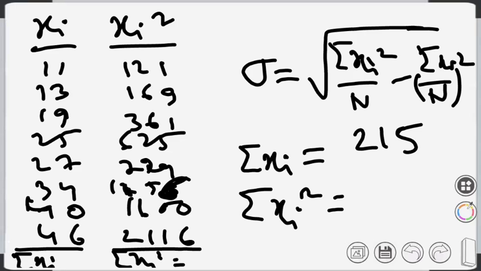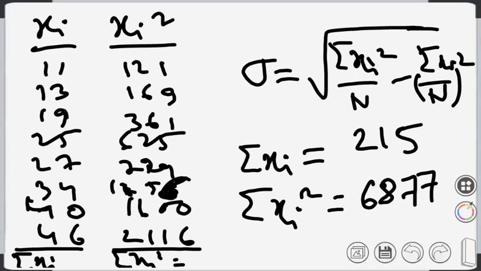And summation xi square is 6877. Everybody agrees? Summation xi is 215 and summation xi square is 6877.